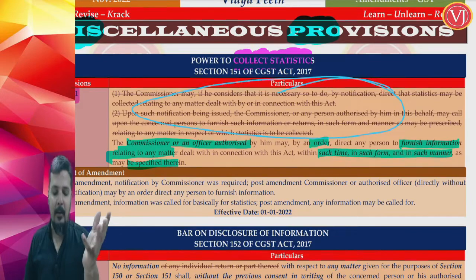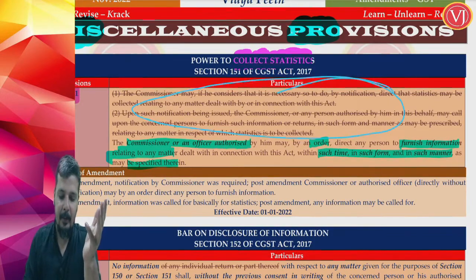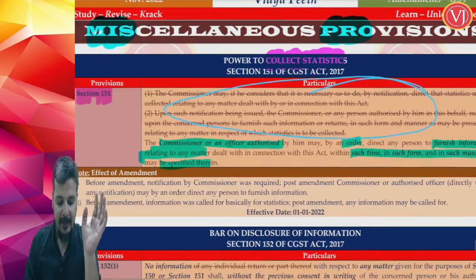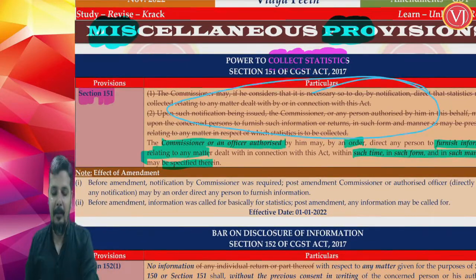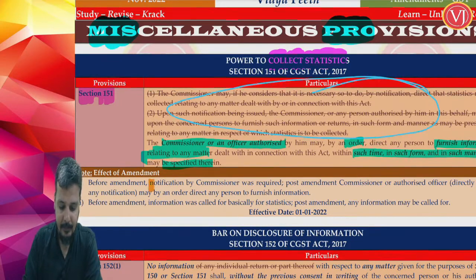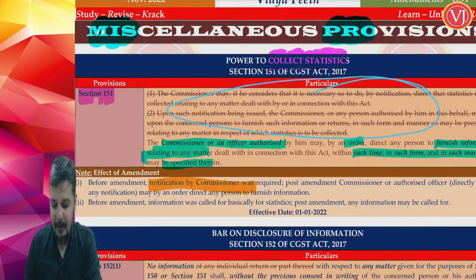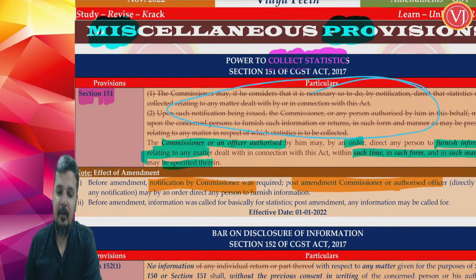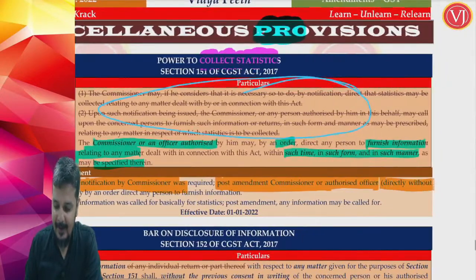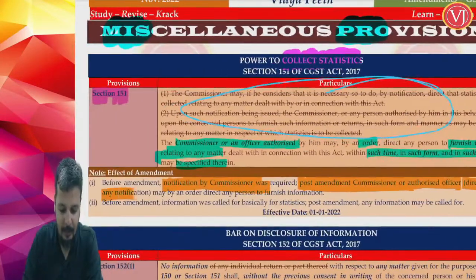Now one may ask, what amendment has come in by replacing this provision, section 151? Previously, understand that before the amendment, the commissioner was required to give a notification. After the amendment, such requirement of giving notification is no more there. So before the amendment, it was only the commissioner, and that too he had to give notification. Now it is either the commissioner or an authorized officer, directly without any notification, by an order may direct the person to furnish information.